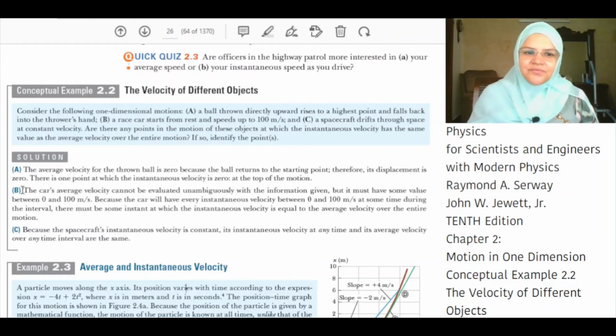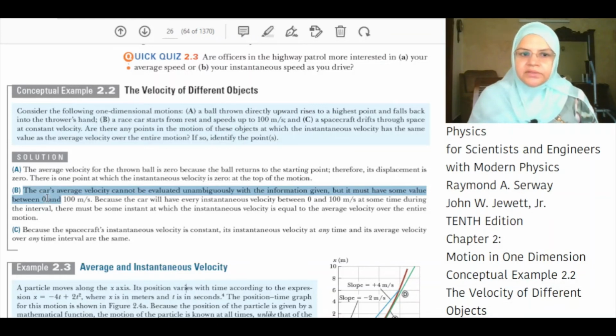The car's average velocity cannot be evaluated unambiguously with the information given, but it must have some value between 0 and 100 meters per second. Because the car will have every instantaneous velocity between 0 and 100 meters per second, at some time during the interval there must be some instant at which the instantaneous velocity is equal to the average velocity over the entire motion.